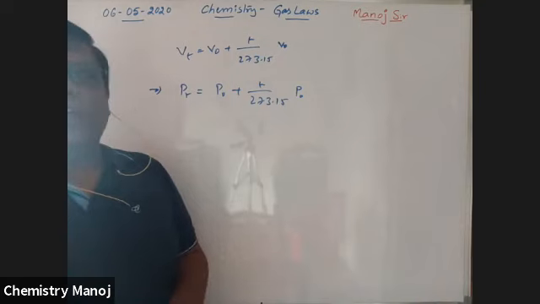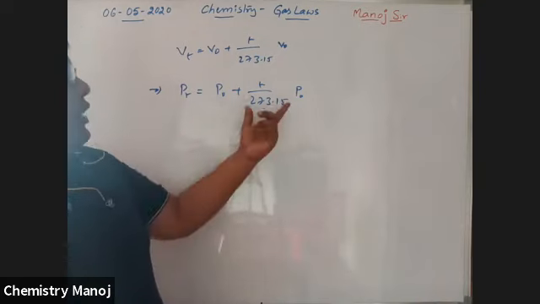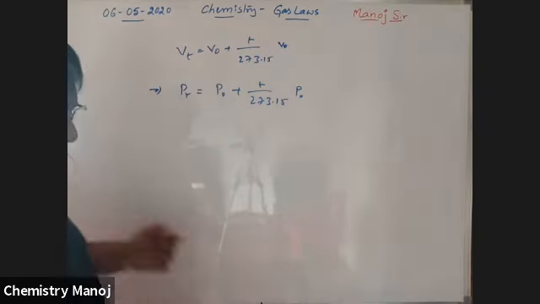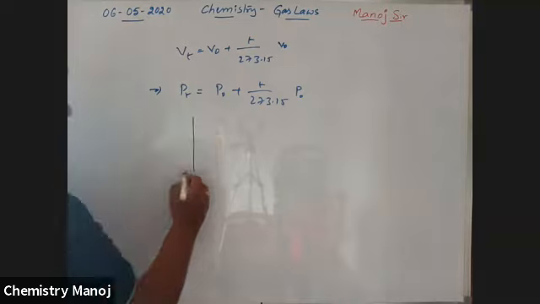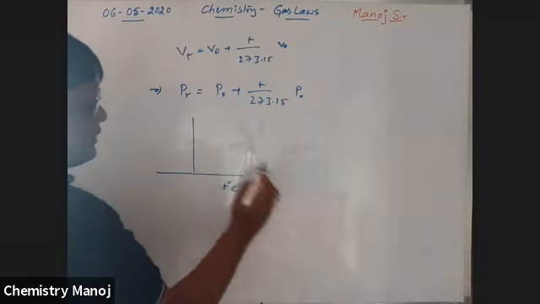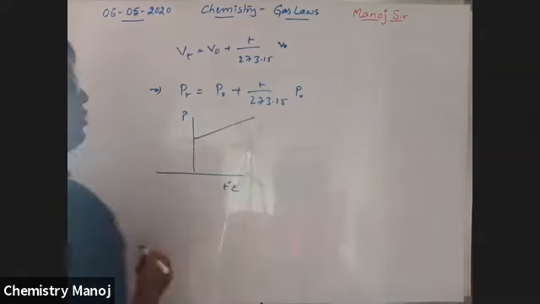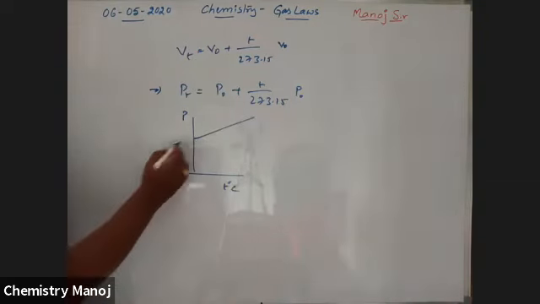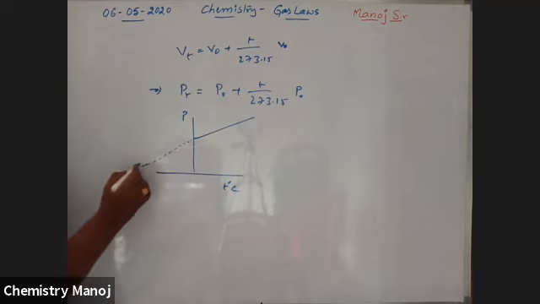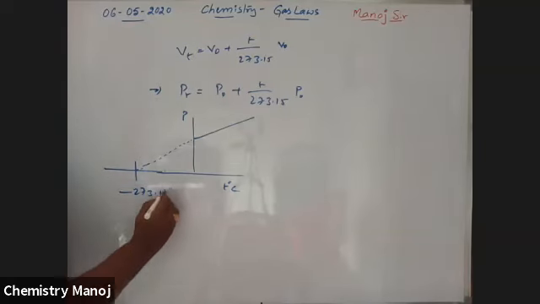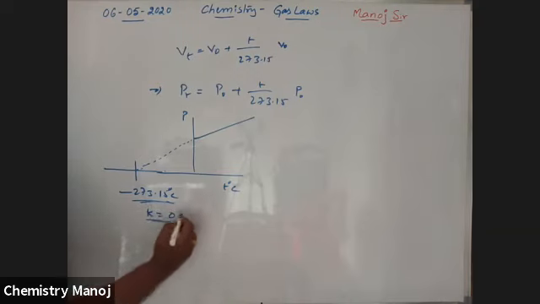If we draw a graph with temperature in degrees centigrade and pressure, it gives a straight line which is not passing through the origin. If we extrapolate this line, it cuts the negative axis at minus 273.15 degrees centigrade. This is called absolute zero.